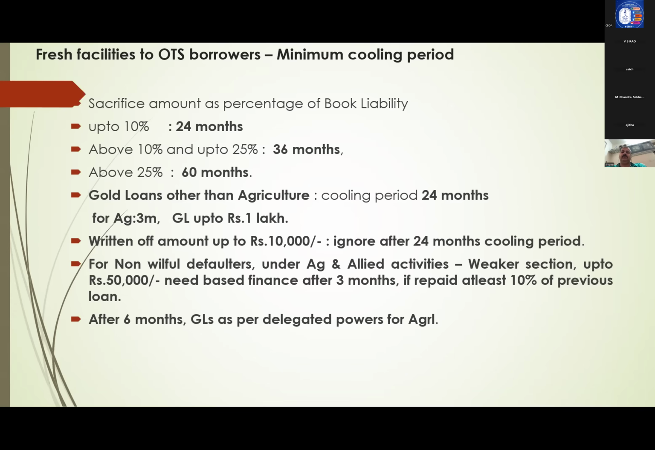And for non-willful defaulters and agriculture and allied activities, weaker sections up to 50,000 need-based finance after 3 months of closure of account, provided they repaid at least 10% of previous loan amount. After 6 months, GLs as per delegation of powers for agriculture. After 3 months, 1 lakh you can sanction. After 6 months, as per delegation of powers, you can sanction agricultural gold loans.